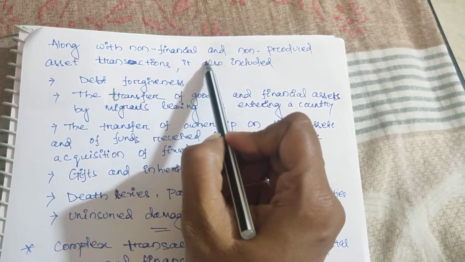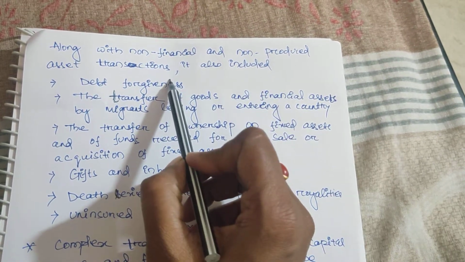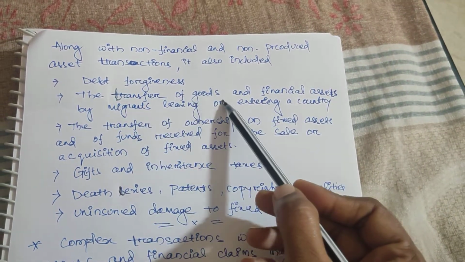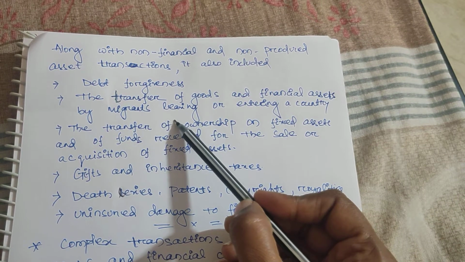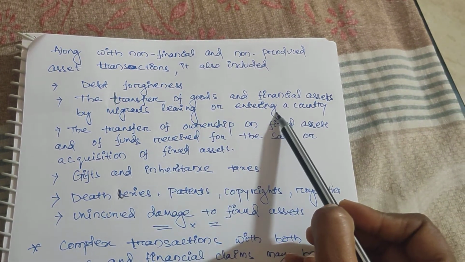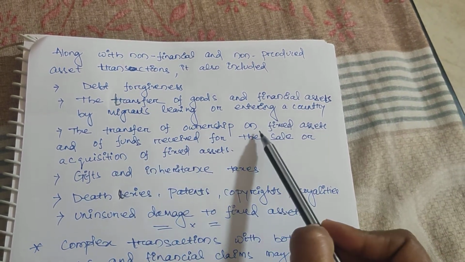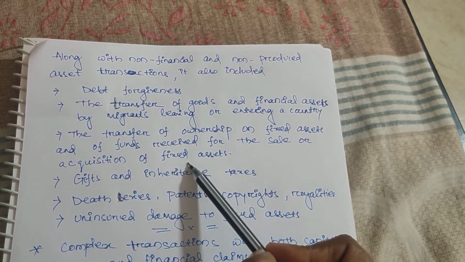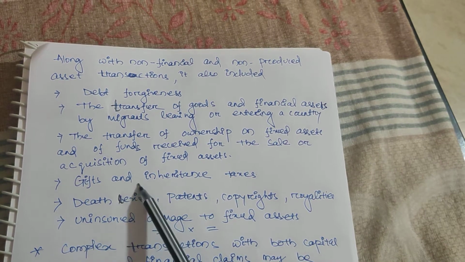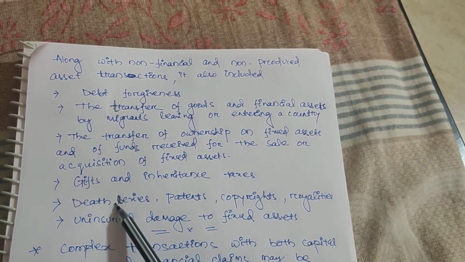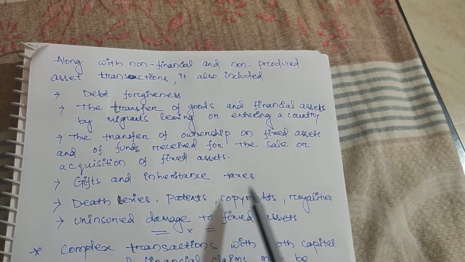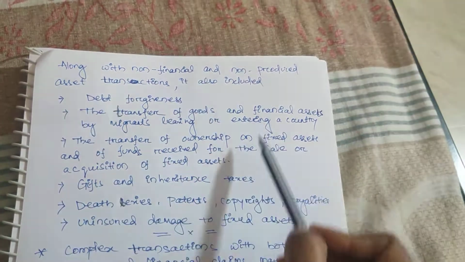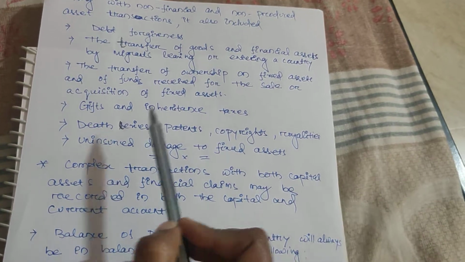Along with non-financial and non-produced asset transactions, it also includes debt forgiveness, the transfer of goods and financial assets by migrants living in or entering a country, the transfer of ownership of fixed assets, funds received for the sale and acquisition of fixed assets, gifts and inheritance taxes, death levies, patents, copyrights, royalties, and uninsured damage to fixed assets. All these things come under the capital account.